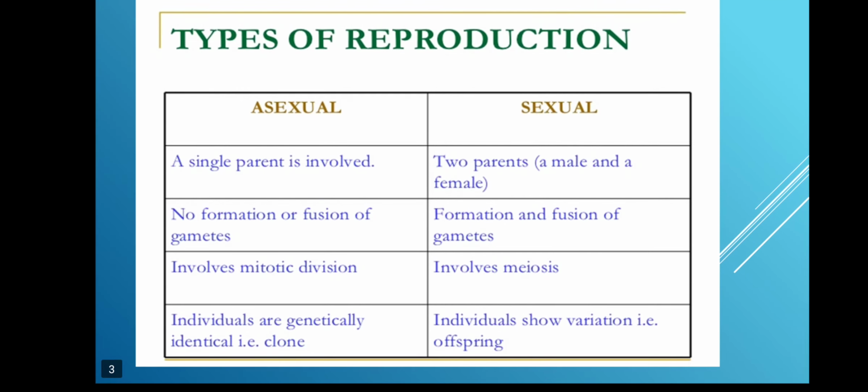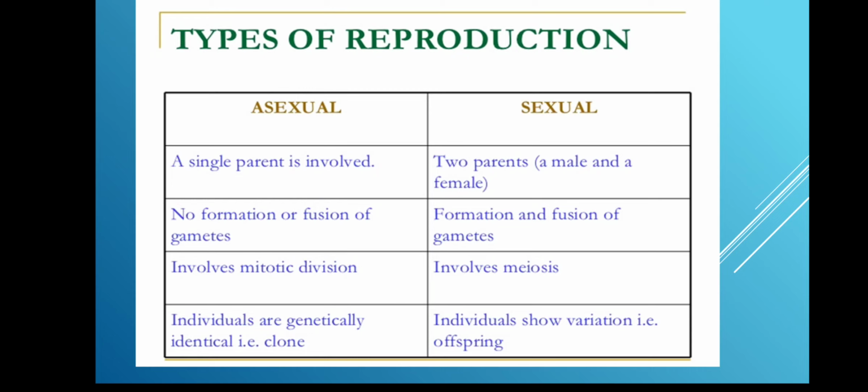Okay, so there are different types of reproduction. So let us see the different types of reproduction in a general manner. Asexual reproduction and sexual reproduction. So what do you mean by asexual reproduction? In asexual reproduction, a single parent is involved. For example, your mother wants to grow a hibiscus plant. So what does she do? She breaks a branch of a hibiscus plant and plants it in the pot over there. After a few days you can see the leaf starts to grow.